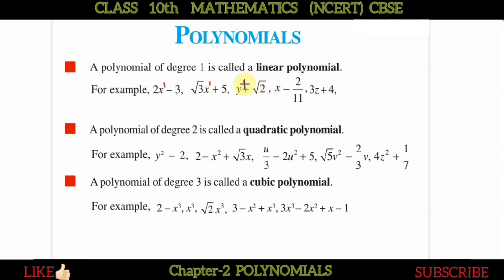Here also it is 1, here also it is 1. So the highest power of the variable is 1.